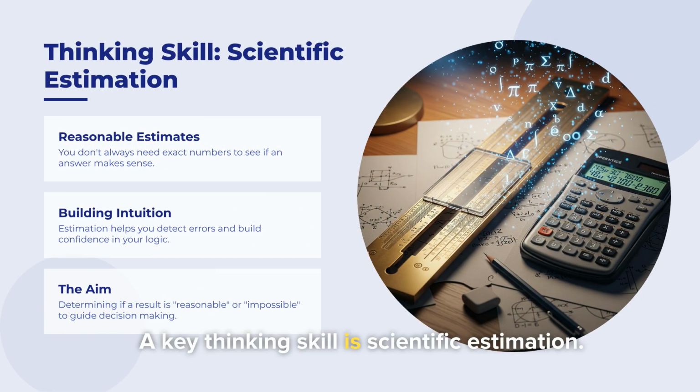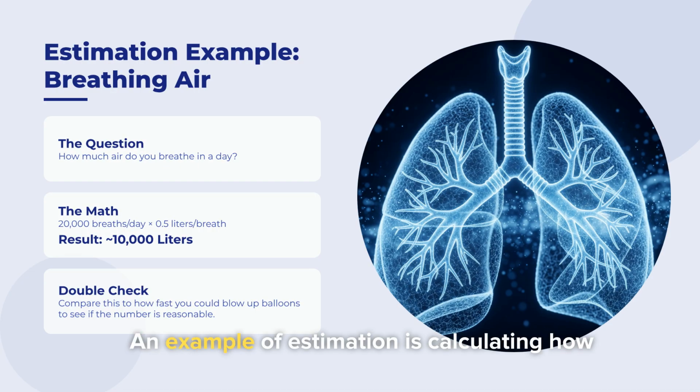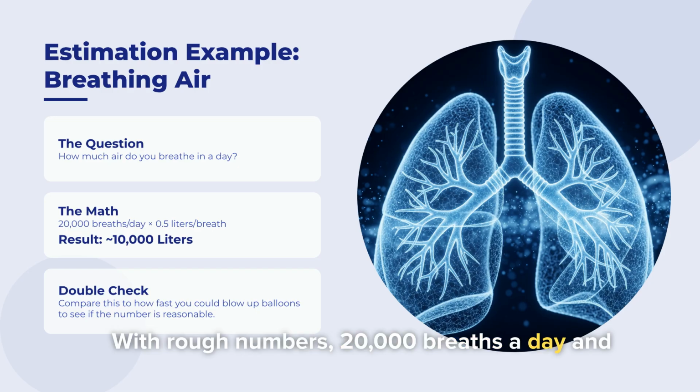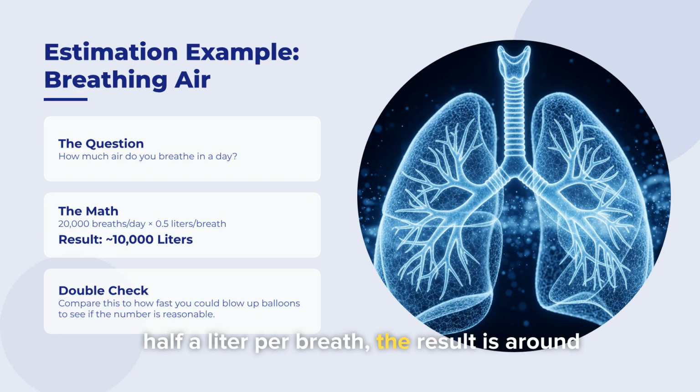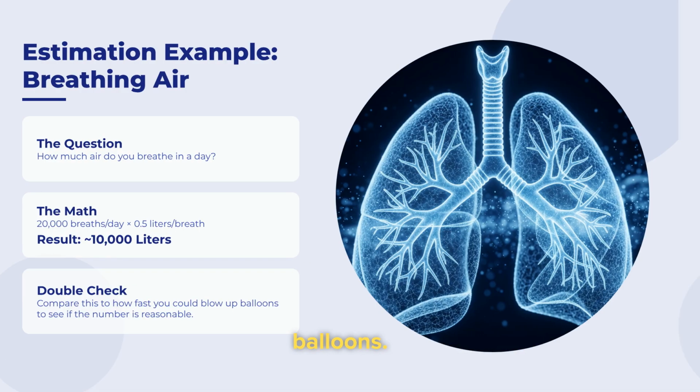A key thinking skill is scientific estimation. You don't always need exact numbers to see if an answer is reasonable. Estimation builds intuition, helping you detect errors and guiding decision-making about whether a result is plausible or impossible. An example of estimation is calculating how much air you breathe daily. With rough numbers, 20,000 breaths a day and half a liter per breath, the result is around 10,000 liters. You can double-check this by considering how long it would take to blow up that many balloons.